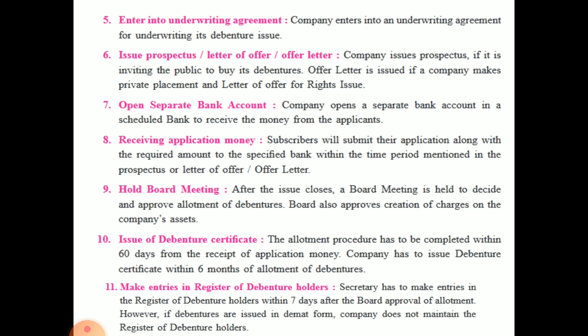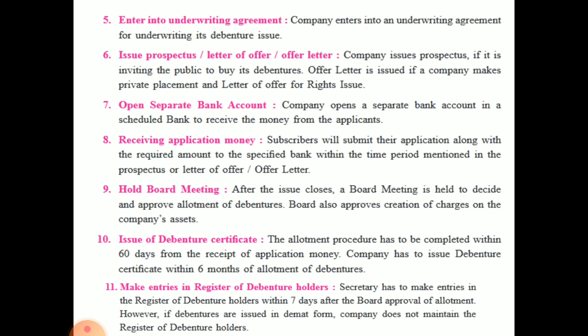डिबेंचर सर्टिफिकेट कब मिलता है? जब उनका अलॉटमेंट होता है within 6 months. Make entries in the register of debenture holders. Now secretary has to make entries in the register of debenture holders within 7 days after the board approves the allotment. जब बोर्ड का अलॉटमेंट अप्रूव हो जाता है कि इसको डिबेंचर इशू करने हैं, then his name should be mentioned in the register of debenture holders.